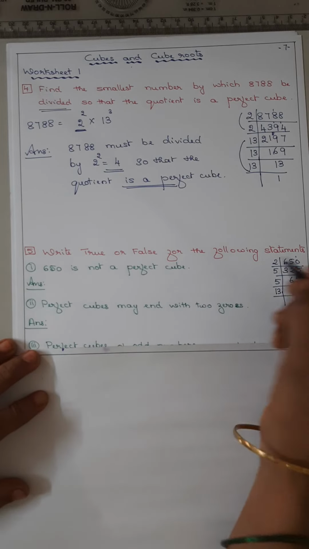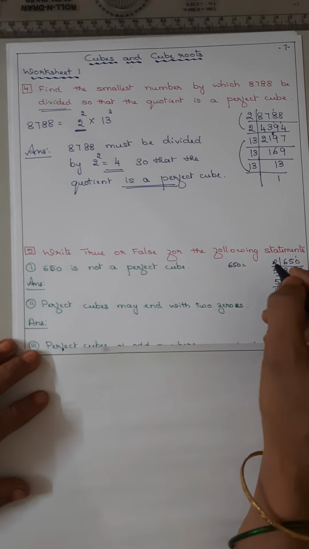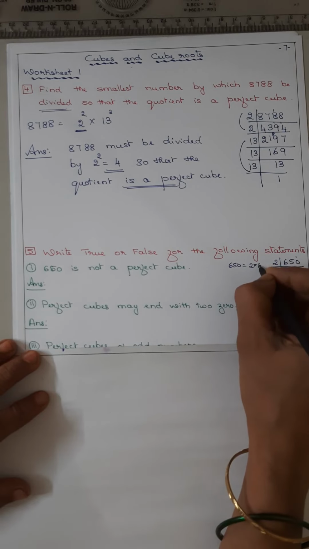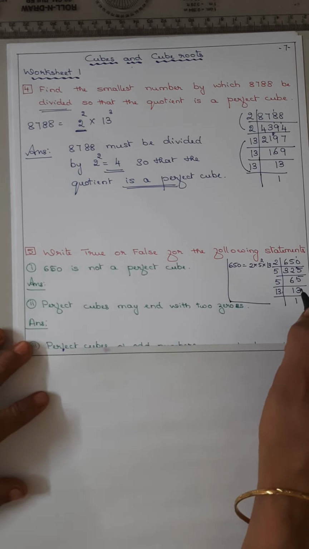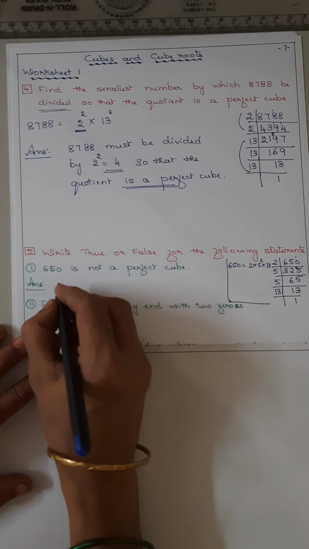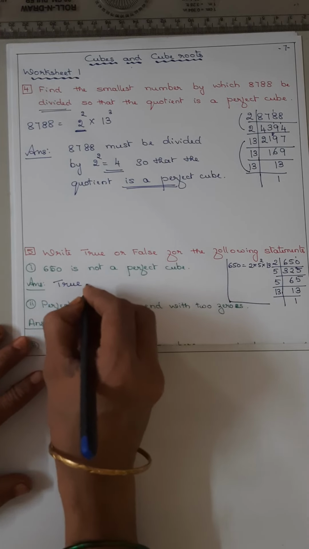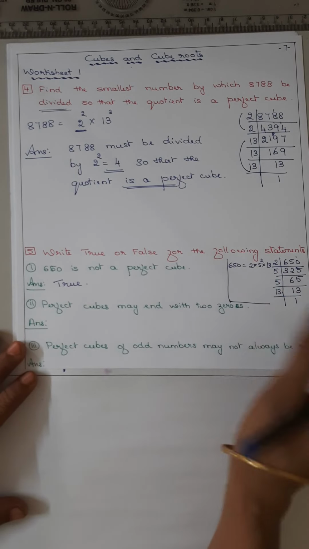So 650 can be written as 2, 5 square and 13. That means, is it a perfect cube? It is not a perfect cube. So the answer is true. Isn't it? This is a rough work.